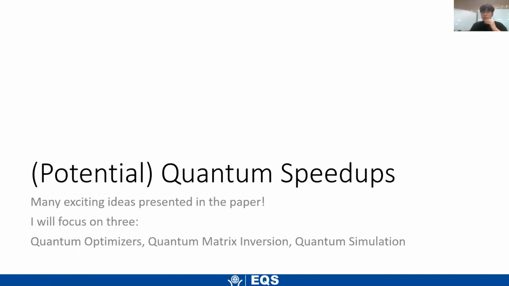So now we have a sense of why we want to make quantum computers, why making quantum computers is hard, and the type of quantum computers that we have right now. Then I think the next natural topic is what we can do with the NISQ computers that we have right now. And in the paper, many exciting ideas were presented. And when reading it, we have to take into account that this was written about 4 years ago now. So I would like to focus on just 3 of the topics that Professor Preskill mentioned: quantum optimizers, quantum matrix inversion, and quantum simulation.